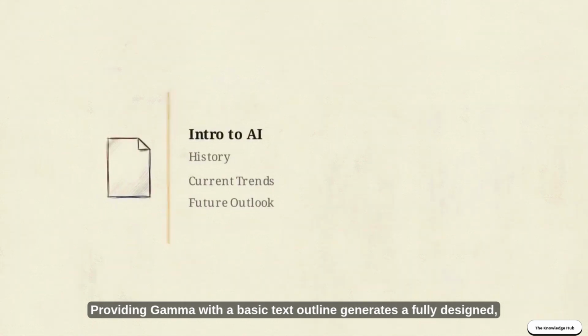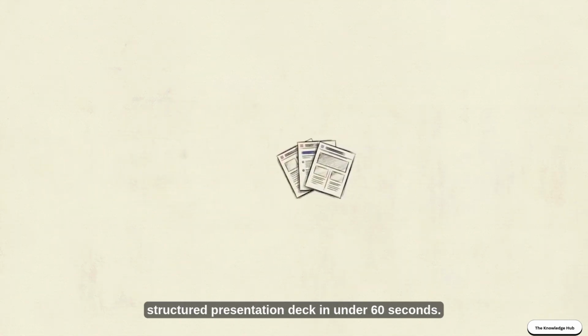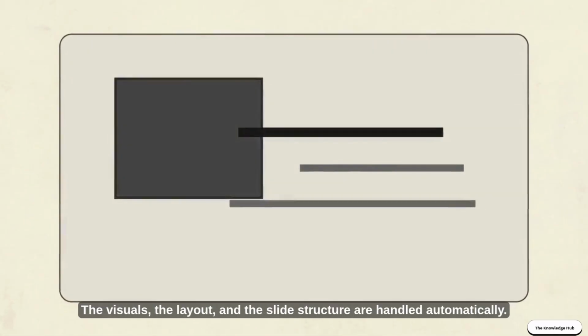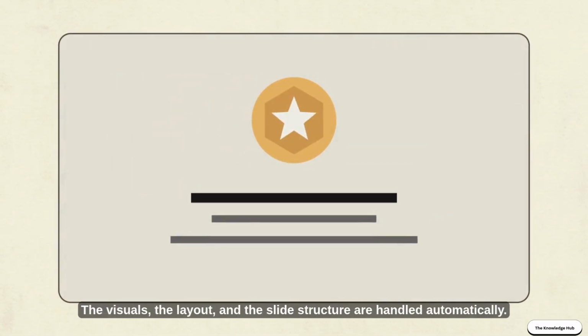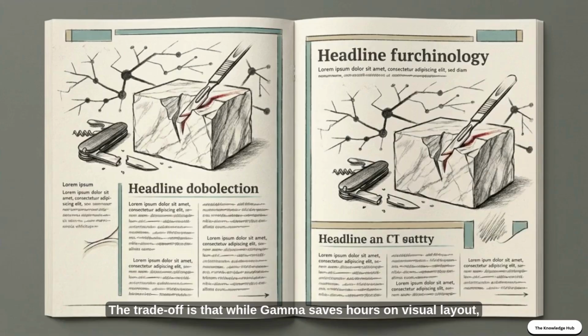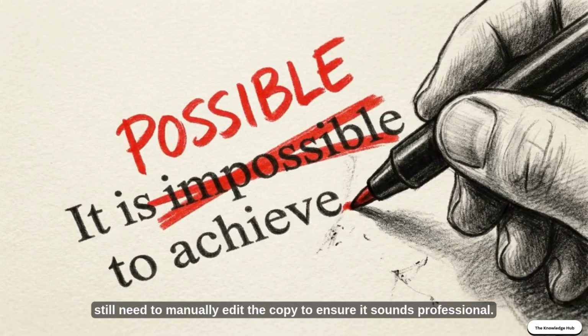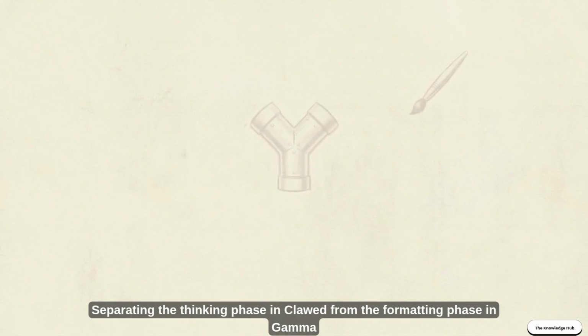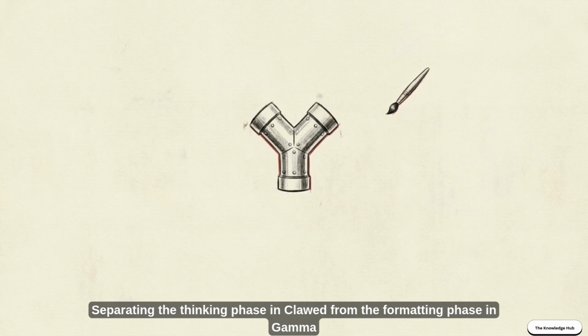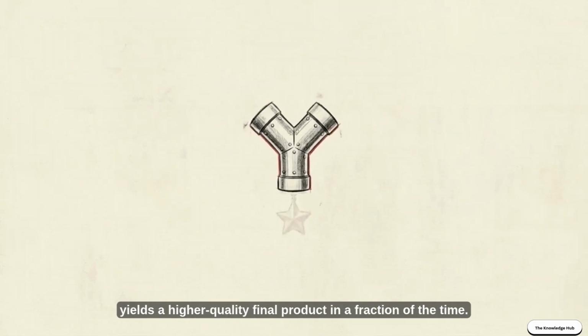Providing Gamma with a basic text outline generates a fully designed, structured presentation deck in under 60 seconds. The visuals, the layout, and the slide structure are handled automatically. The trade-off is that while Gamma saves hours on visual layout, the AI-generated text is often generic. You still need to manually edit the copy to ensure it sounds professional. Separating the thinking phase in Claude from the formatting phase in Gamma yields a higher quality final product in a fraction of the time.